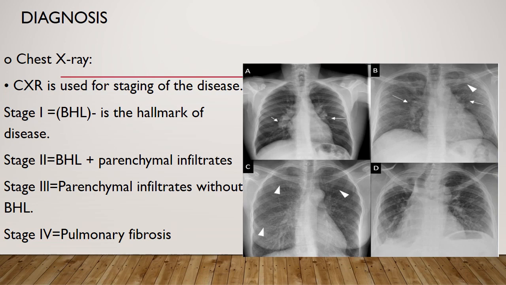Stage 1 is bilateral hilar lymphadenopathy, which is the hallmark of the disease, and it is shown in picture A. Stage 2 includes bilateral hilar lymphadenopathy along with parenchymal infiltrates, as seen in picture B. Stage 3 includes parenchymal infiltrates without lymphadenopathy, as shown in picture C. And stage 4 includes pulmonary fibrosis, as shown in picture D.